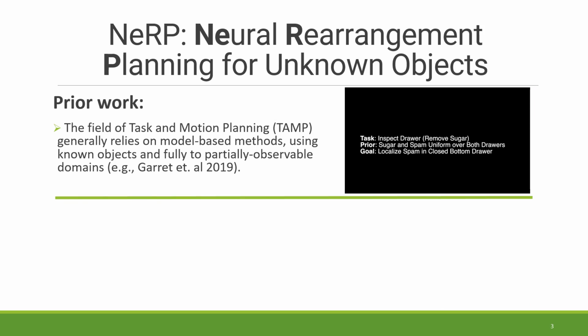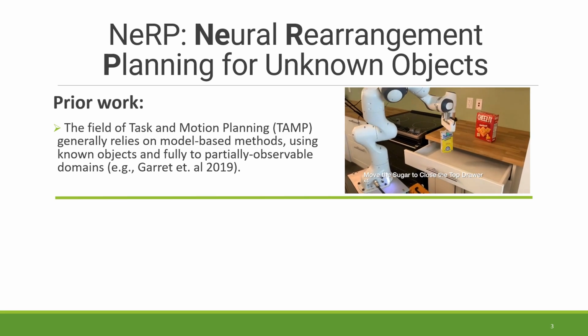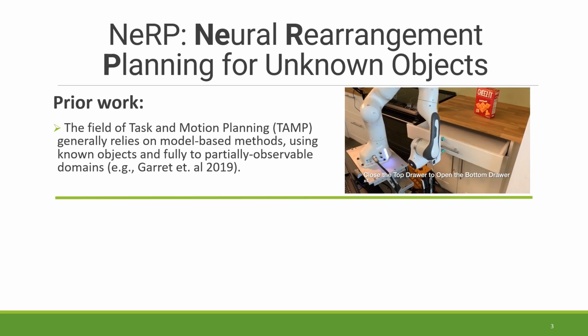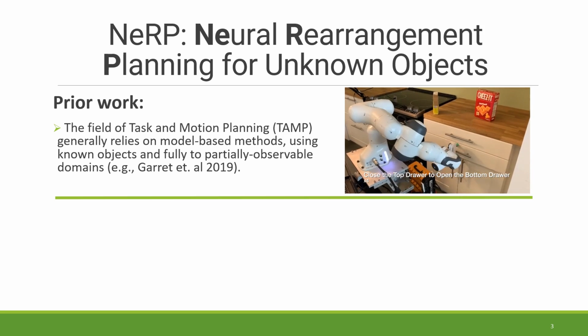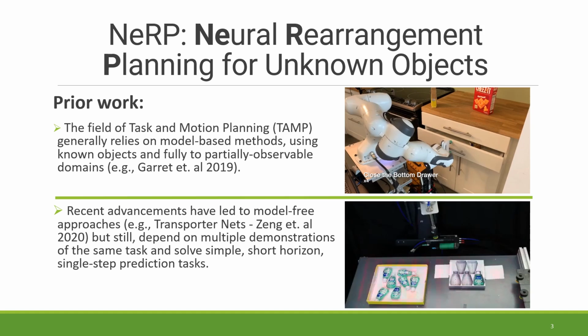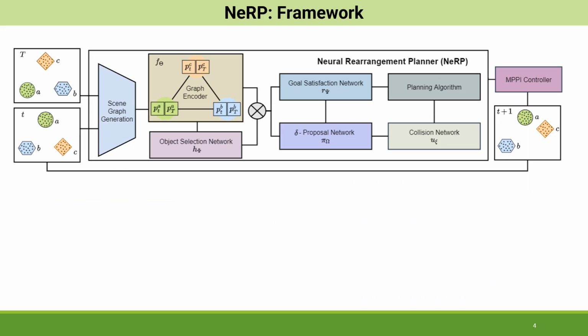The most relevant work to our method is perhaps the field of task and motion planning that generally relies on model-based methods using known objects and fully to partially observable domains, which limit their applications to practical problems arising in the real world. Recent advancements, however, have relaxed this assumption to an extent but still depend on either multiple demonstrations of the same task or fail to generalize to long-horizon multi-step predictive problems. Now we present our proposed solution called NeRP.